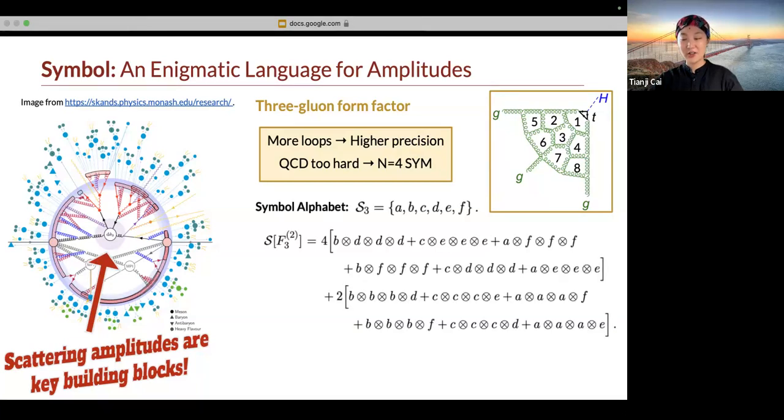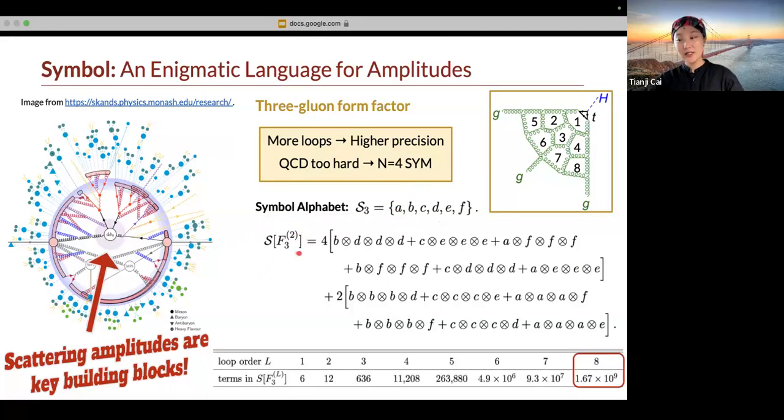We use a mathematical framework called the symbol. In short, the amplitude at each loop corresponds to one symbol of many terms of letters and integer coefficients, where the letters stand for underlying kinematic variables of the particles. For the three-gluon form factor, our alphabet contains only 6 letters, much simpler than English. Here is a symbol at 2 loops.